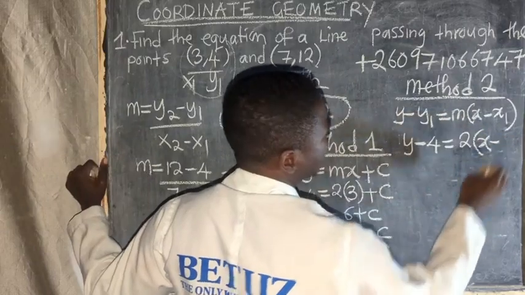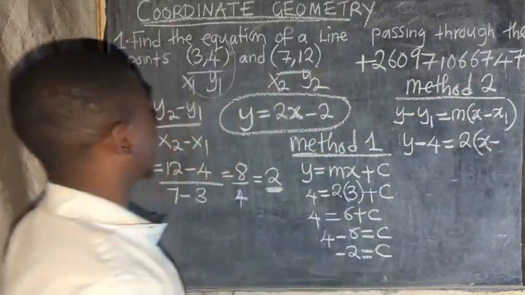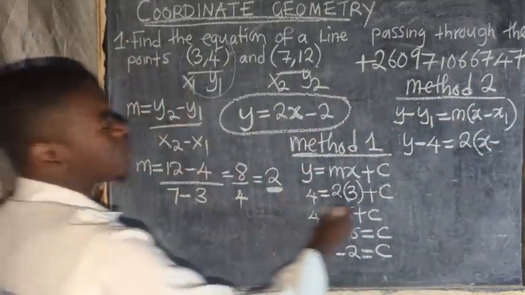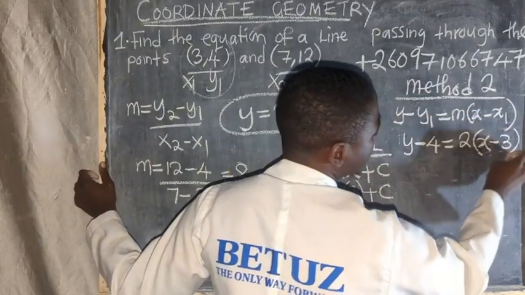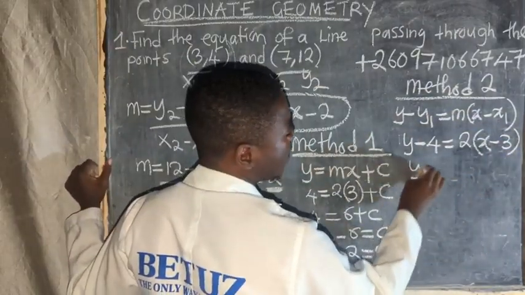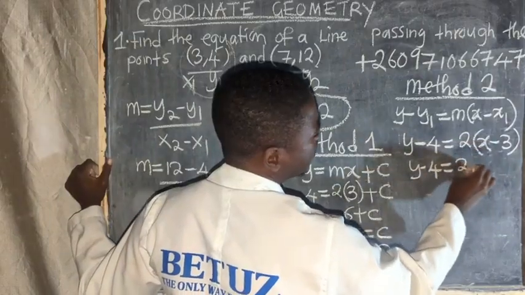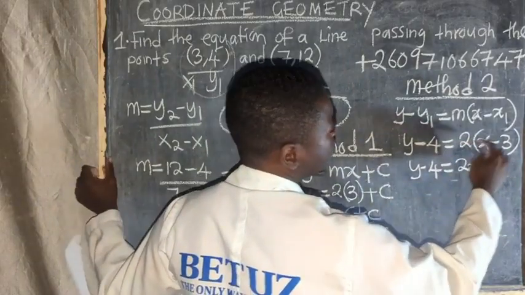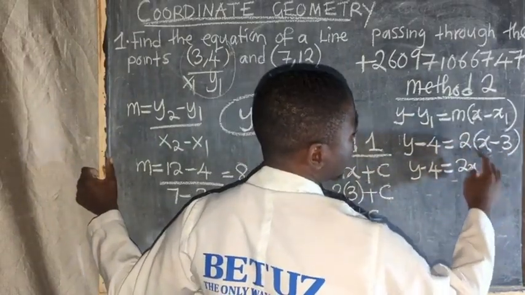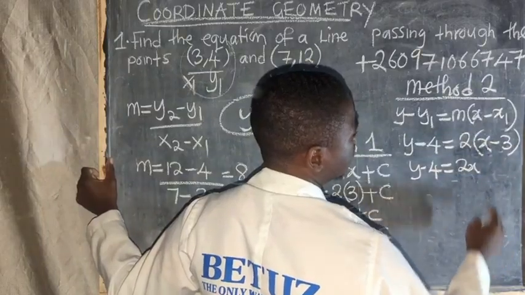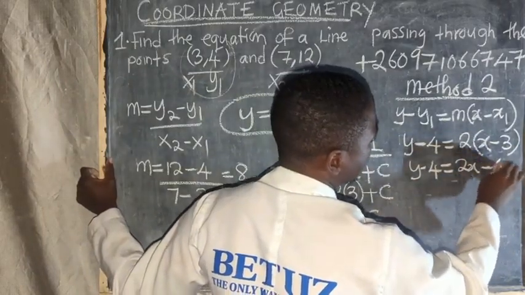Then x minus, what is my x1? x1 is 3. So I'm going to put my 3 there. Then I say y minus 4 is equal to 2 times x, that is 2x, and 2 times negative 3, that is negative 6.